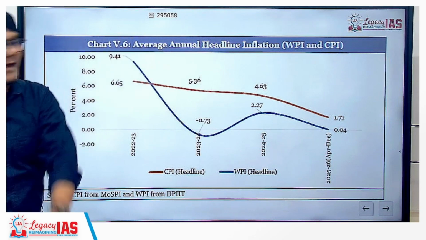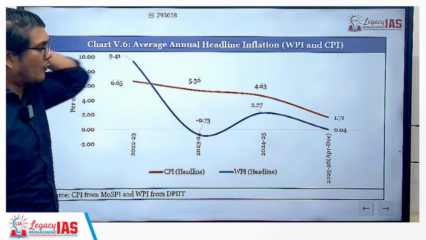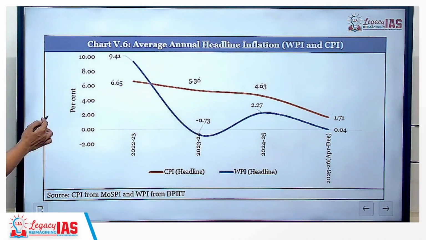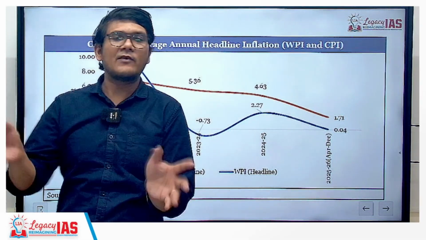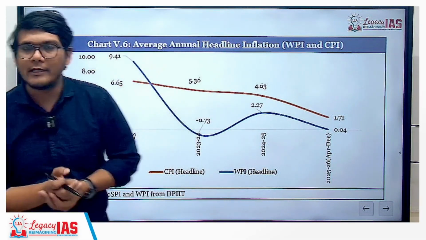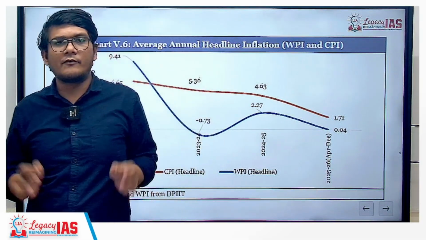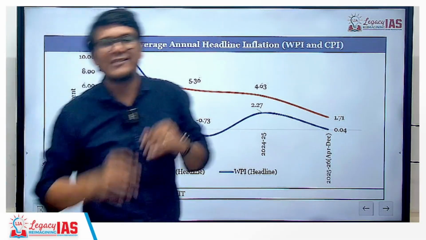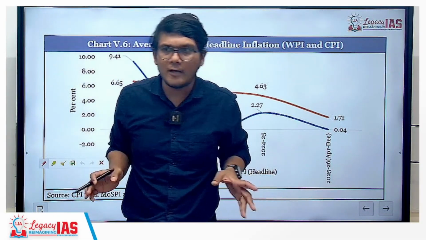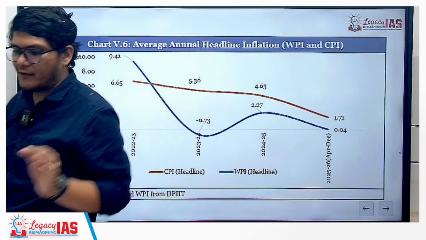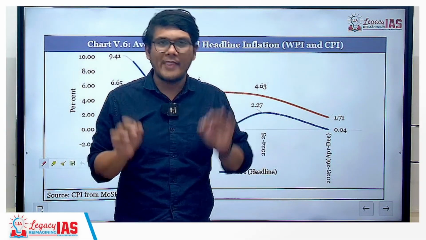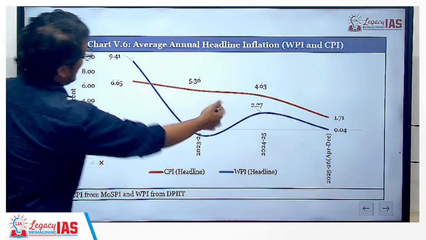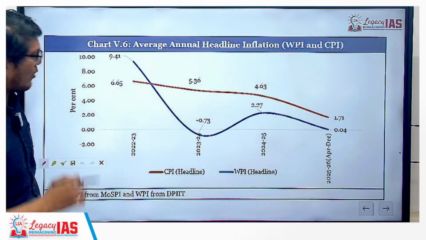Next is the average annual headline inflation for both WPI and CPI. Now many people get confused at times thinking that the WPI can never be more than CPI. That is absolutely incorrect. There is no relation which you can say for sure. You cannot say CPI will always be more, always be less, or equal to WPI. Absolutely not. They are two independent things. They have different things in their basket. Depending on that, you will have to check what is more at what time. And this graph is a clear indicator of that.